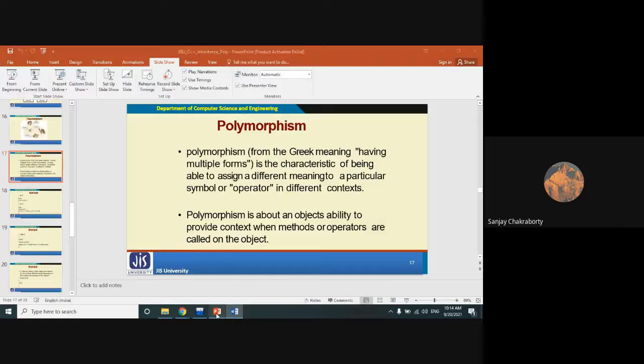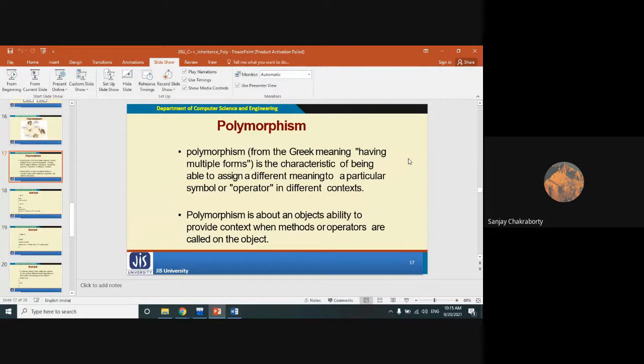So polymorphism is a concept, a process, which has a single interface and multiple forms. By the help of this single statement, you are able to represent the actual meaning of polymorphism: single interface and multiple forms.